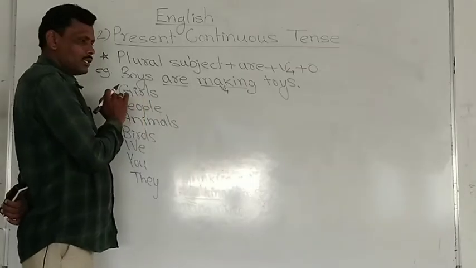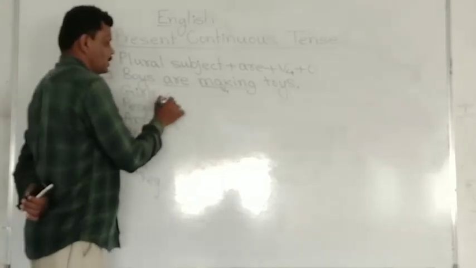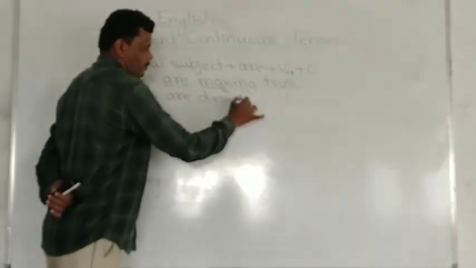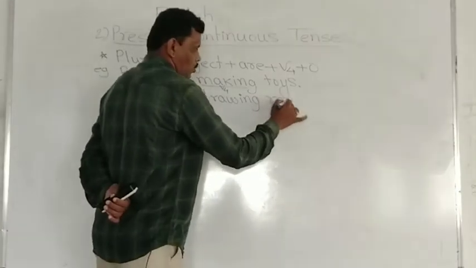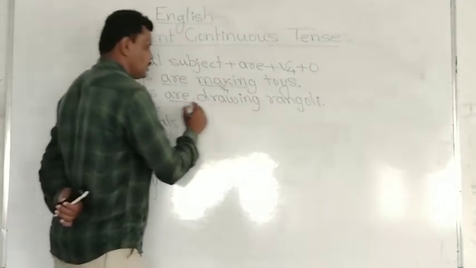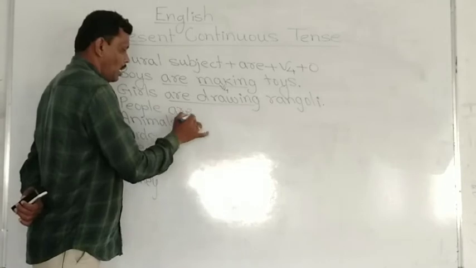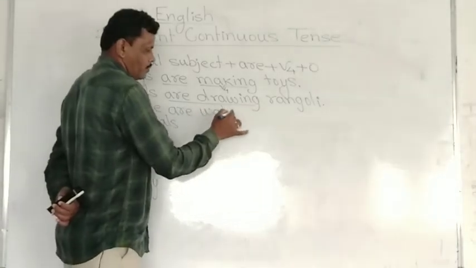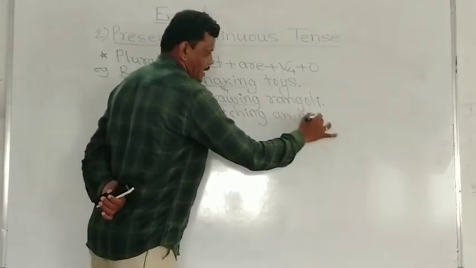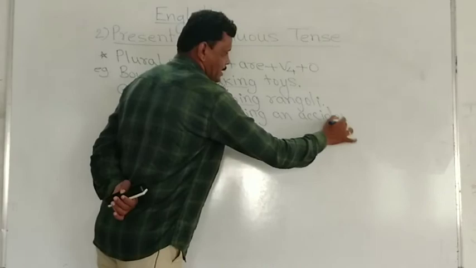Next, girls. Girls is a plural subject. After this plural subject, are plus drawing rangoli. This is present continuous tense. Next, people are watching an accident. People are watching an accident.